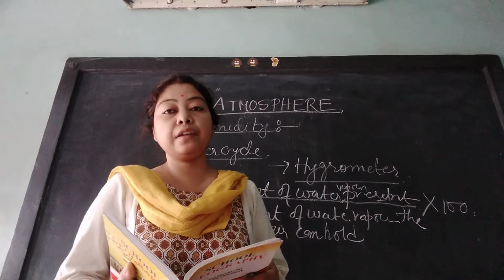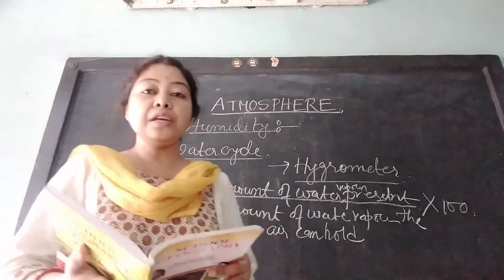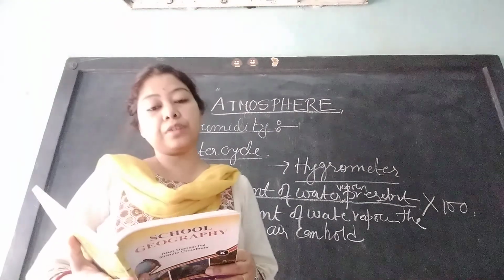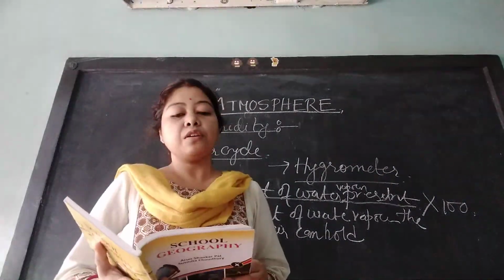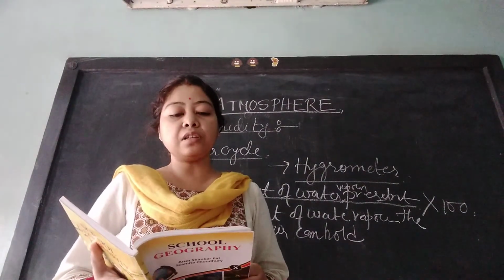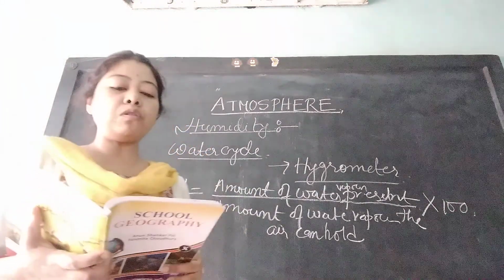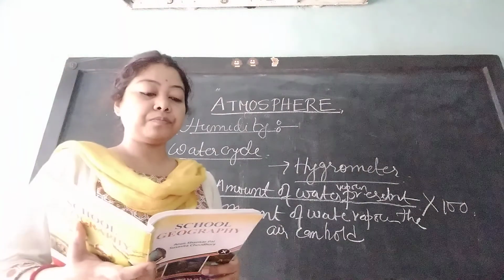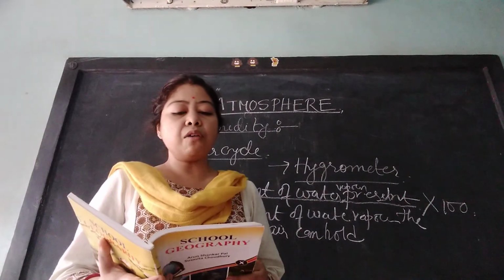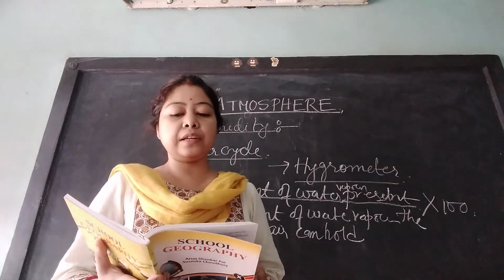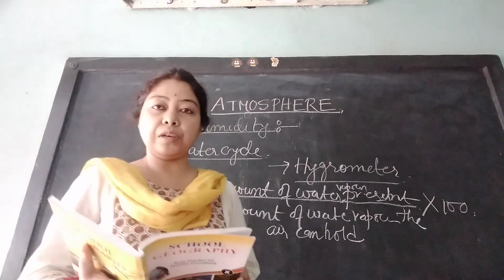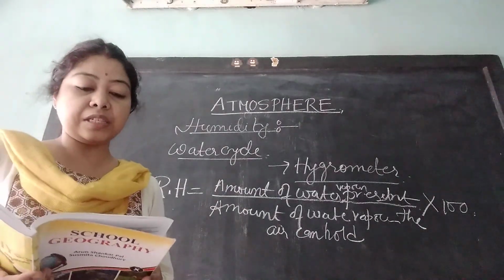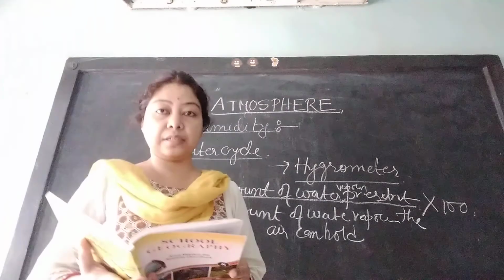These are the various types of condensation: dew, fog, smog and cloud. So one by one we have to read this. What is dew? Dew is formed when Earth's surface or the lower atmosphere becomes too cold, causing the water in the air to condense. Now what is fog? Fog is a cloud of water droplets suspended in air at a lower level of the atmosphere. Dense fog on a winter morning affects human activities, transport, shipping, etc.